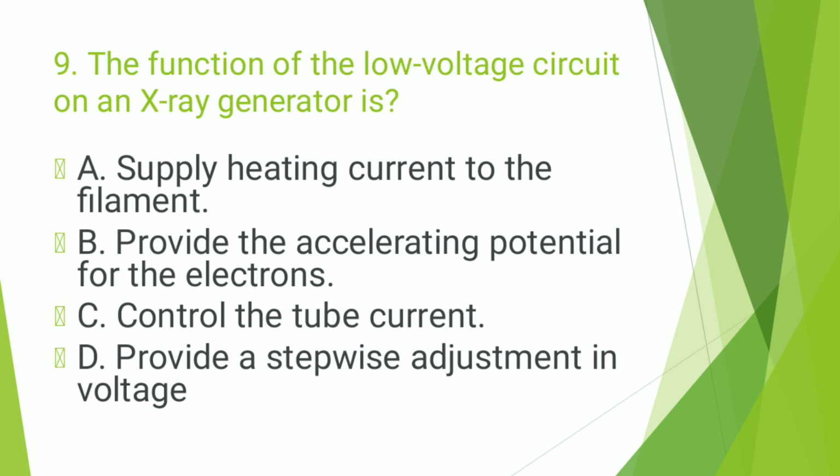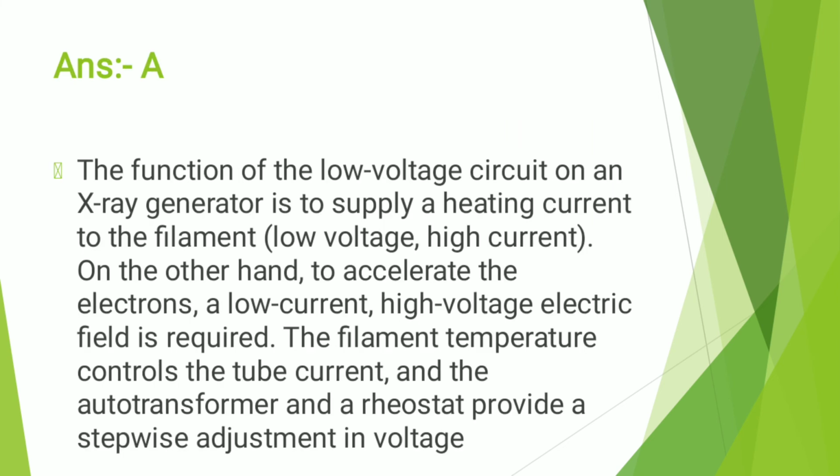The next question is, the function of low voltage circuit of an X-ray generator is, and the correct option is supply heating current to the filament, option A. The function of the low voltage circuit on an X-ray generator is to supply a heating current to the filament, low voltage high current. On the other hand, to accelerate the electrons at low current, high voltage electric field is required. The filament temperature controls the tube current, and the autotransformer and a rheostat provide a stepwise adjustment in voltage.